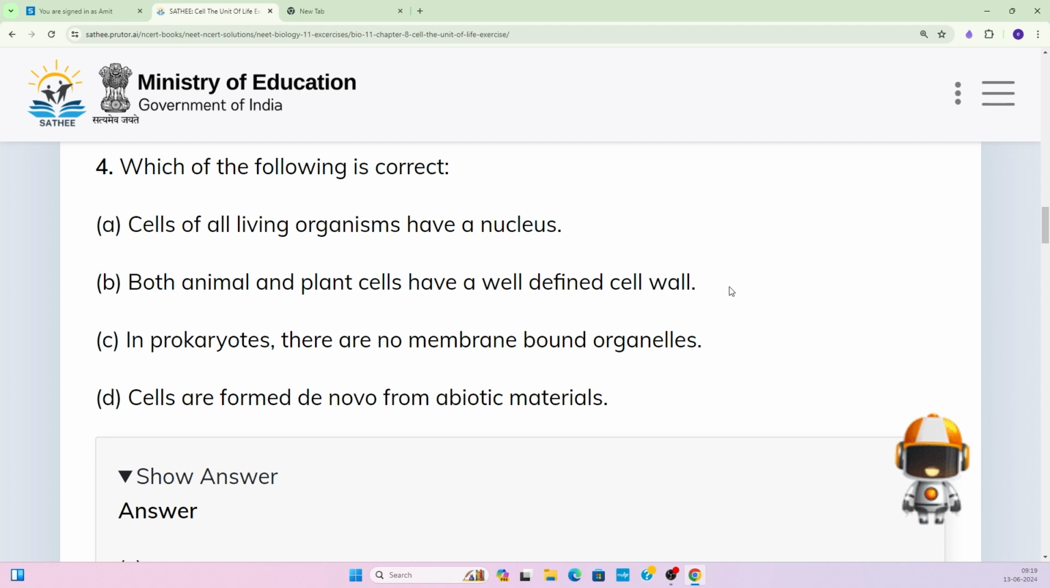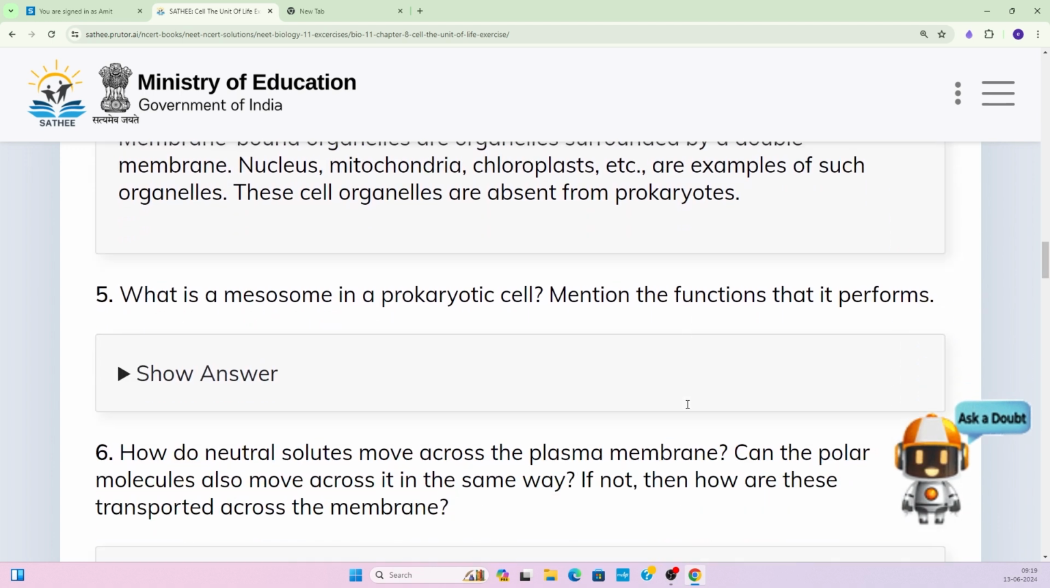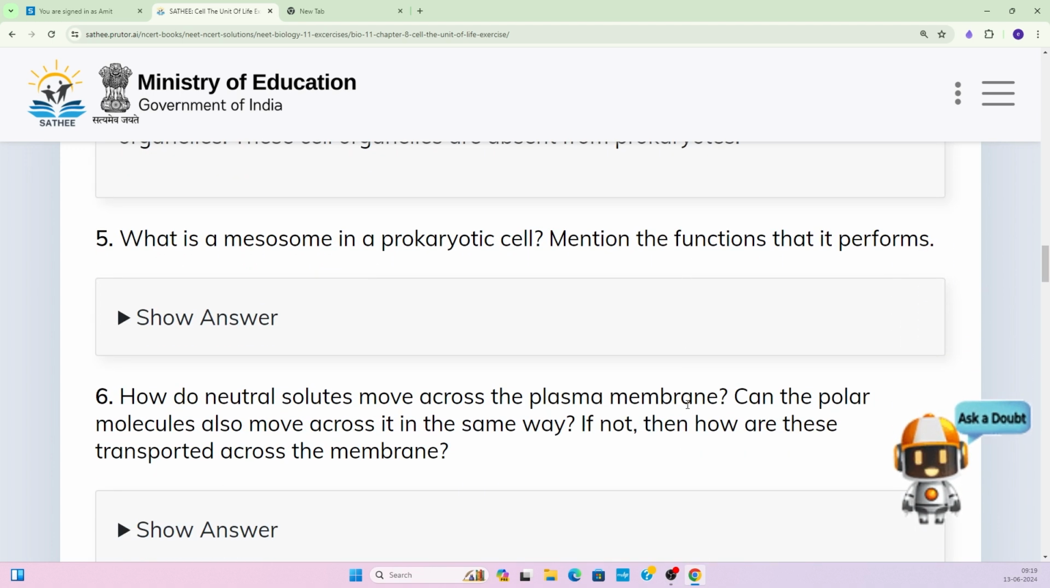Option D, cells are formed de novo from the abiotic materials. No, the cells are formed from the pre-existing cells. So this statement is also incorrect. Only option C, in prokaryotes there are no membrane bound organelles. This is the true statement. Okay, moving to the next question.